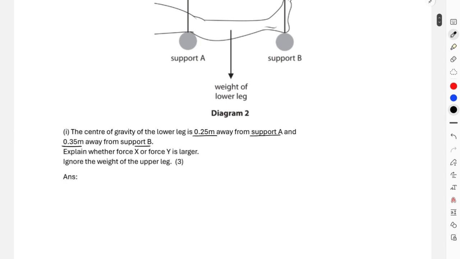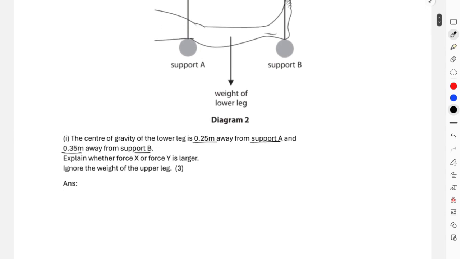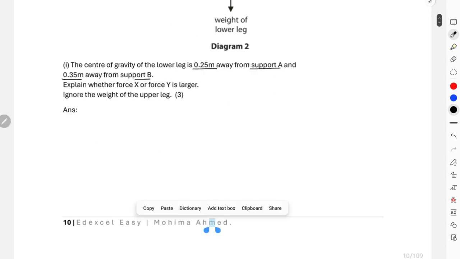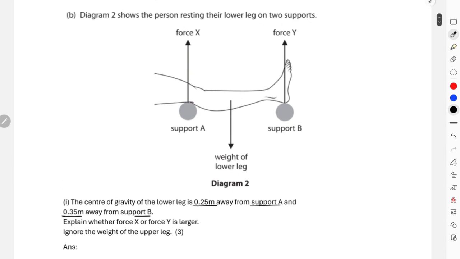Okay. We need to explain over here. We do not need to calculate. Now for the explanation part, if you go back to this diagram, this is your center of gravity, from where the weight of the lower leg is acting.